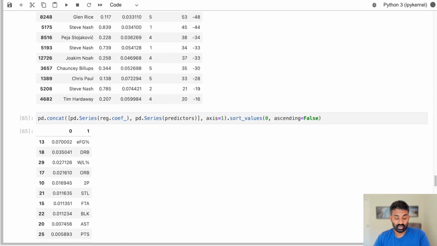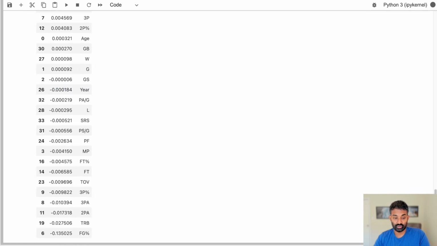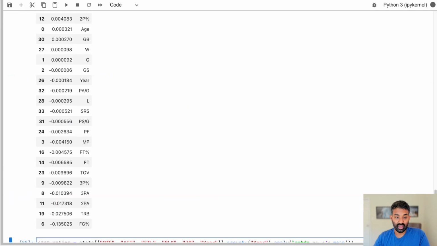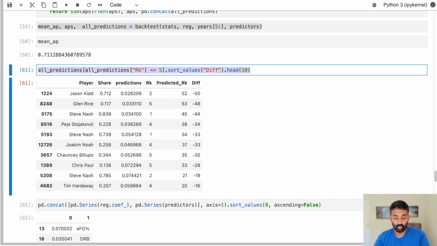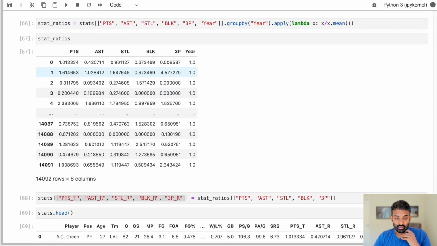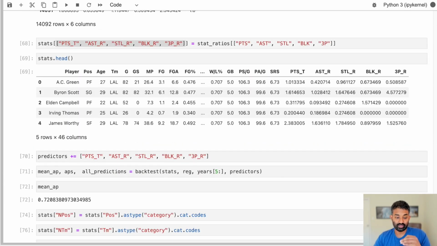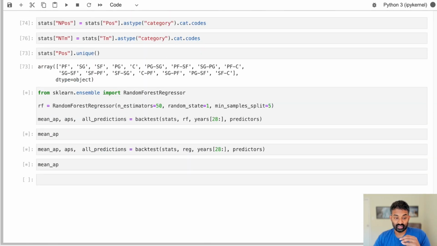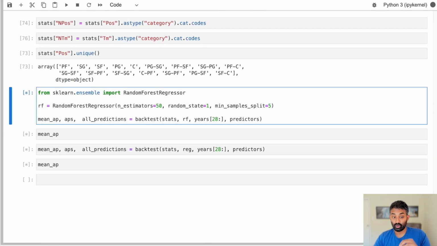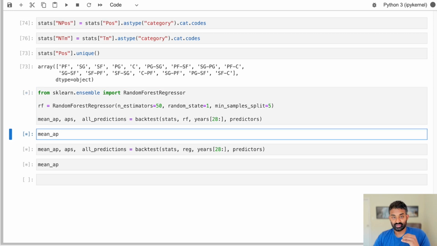Then we did some diagnostics just to dig into which columns are the most used by the model, how could we improve performance. And if you want to look at next steps, this is a really good place to do it. Look at the difference between the rank and the predicted rank, and then dig more into those player stats to see where the gap is. All right, then we added a few more predictors, which had a little bit of impact on our accuracy. And then we played around with a different algorithm, a random forest algorithm. And we are waiting now to see what the error from that random forest is.